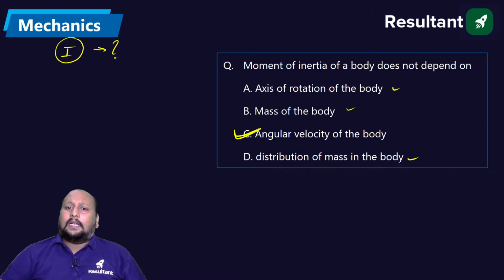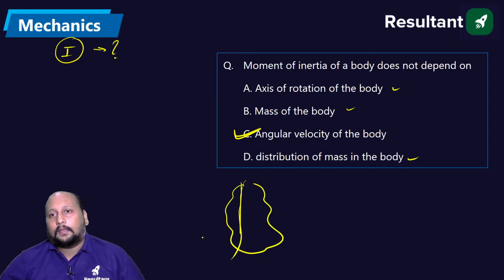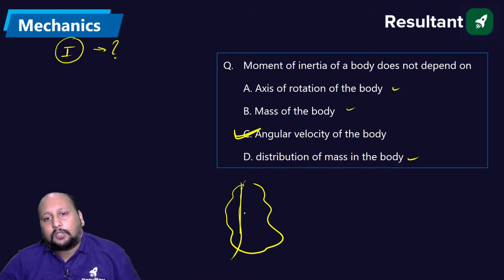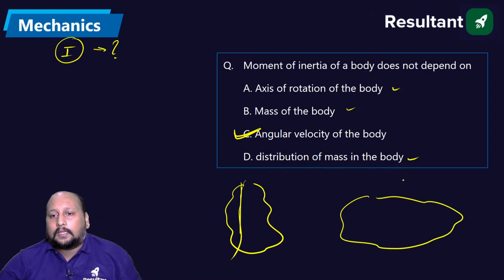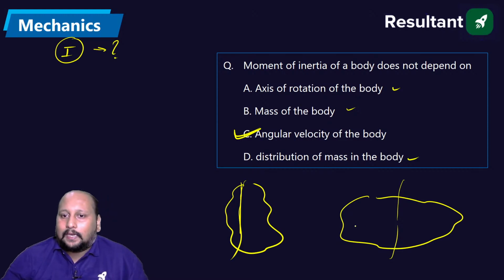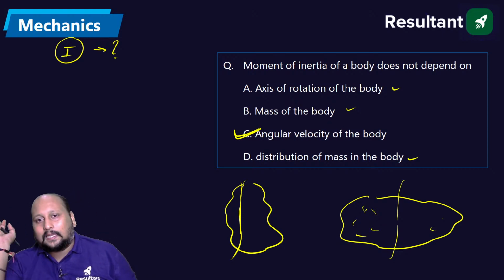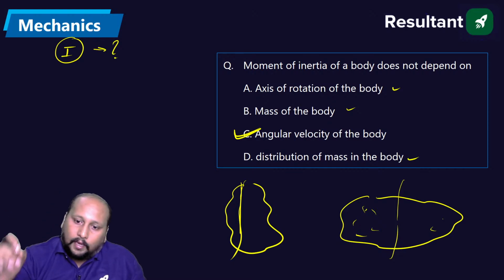Siddiqui, how is D a parameter? See, let us suppose I'm having a body like this. Mass will be distributed like this, so it will have a different moment of inertia. If the mass is distributed like this, it will have a different moment of inertia. It is basically how the mass is being distributed. Based on that, we calculate the mass moment of inertia. Option C is the correct answer. Okay, so next.